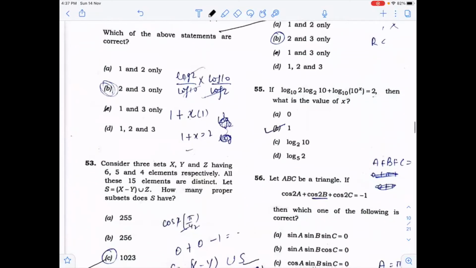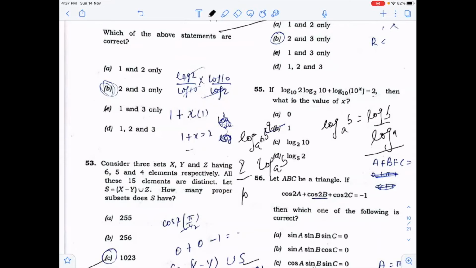Now in this question, you will apply the formula. You know that log_A B is equal to log B by log A. By applying this formula, you will get, and also you know that A to the power P is equal to B to the power Q, that is Q by P, log_A B in this. And when you solve this, you will get the answer 1.